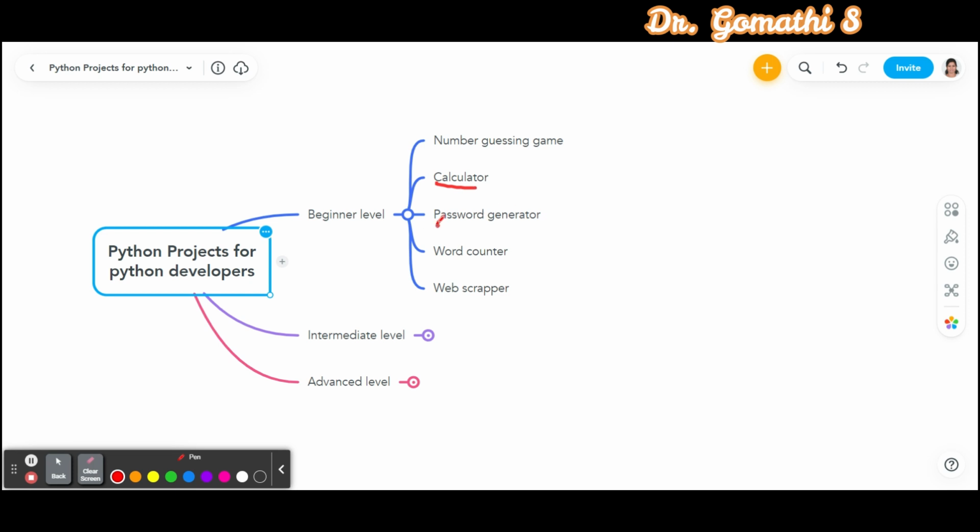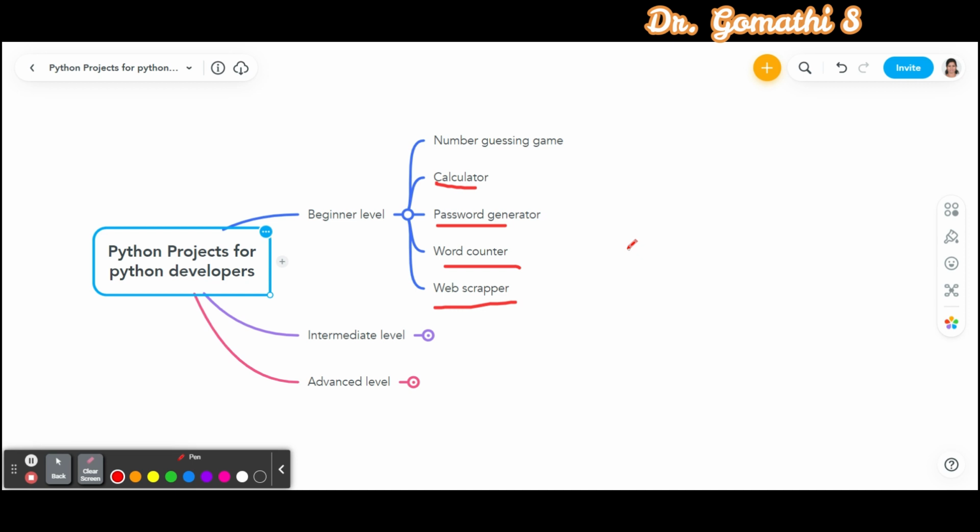The third one is the password generator. Generate a strong and secure password using Python's random module. This project will teach you about working with modules, generating random values and string manipulations, etc. The fourth one is the word counter. Count the number of words, lines, and characters in a text file. This project will teach you about working with files, string manipulations, and loops.